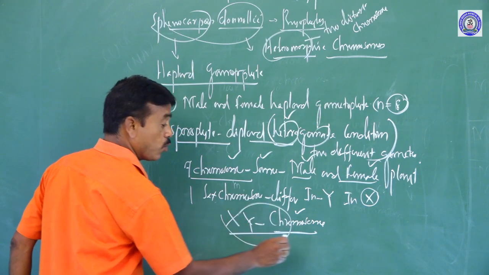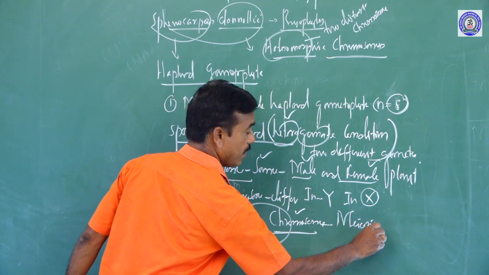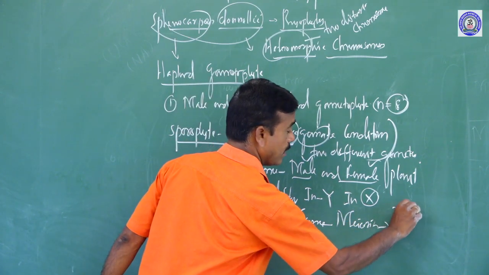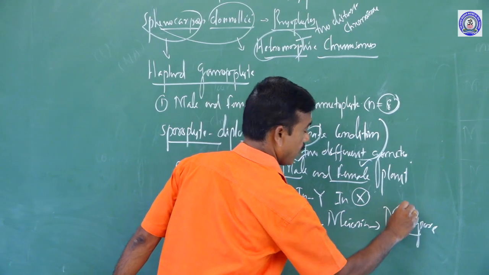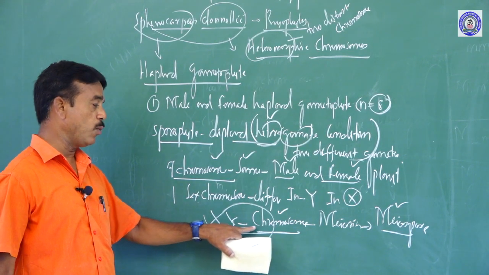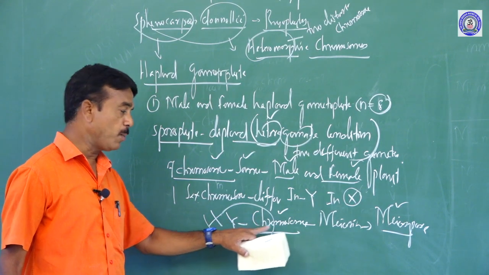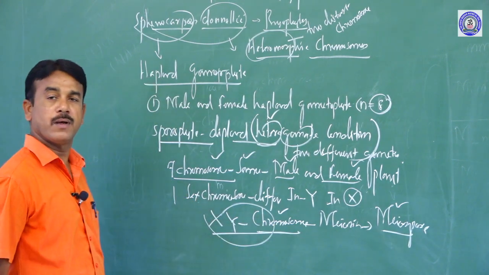That X and Y undergo meiosis and produce spores, commonly called meiospores.